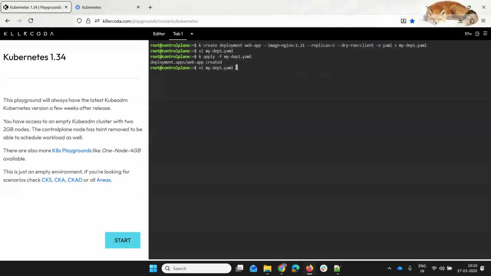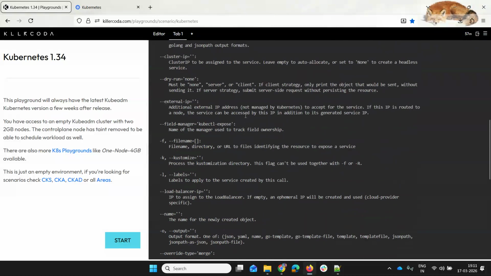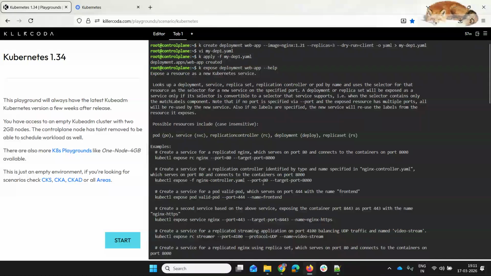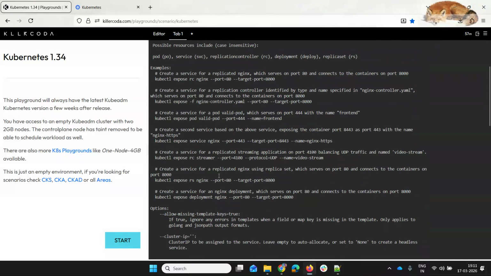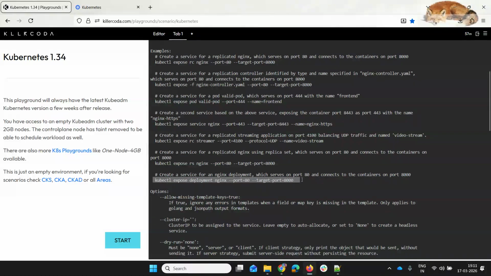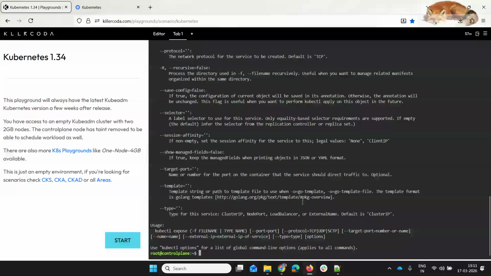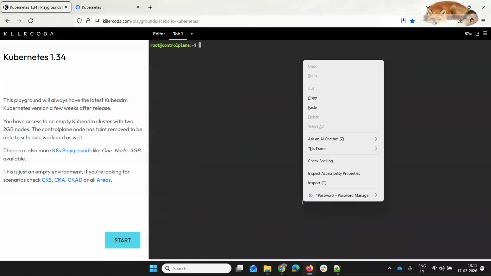Now I want to create a service for this. So kubectl expose deployment named web app. If I don't know the entire command, I'll just use help, so it will show me an example to use service for a deployment. I'll just copy and paste it.